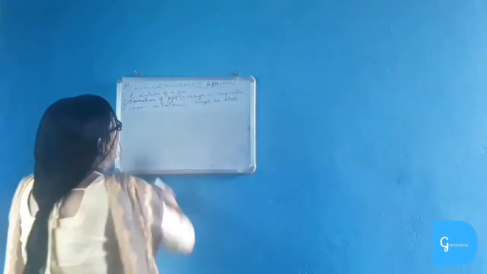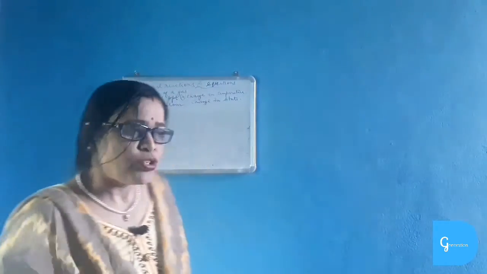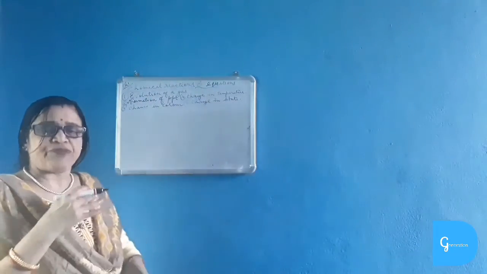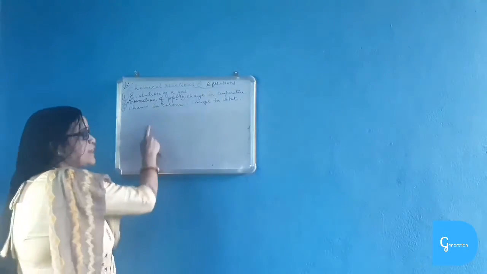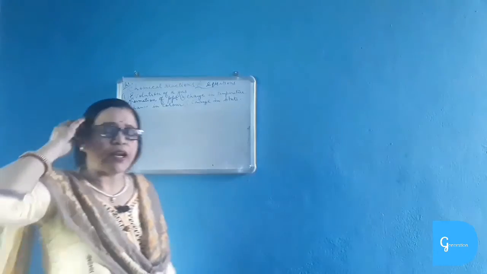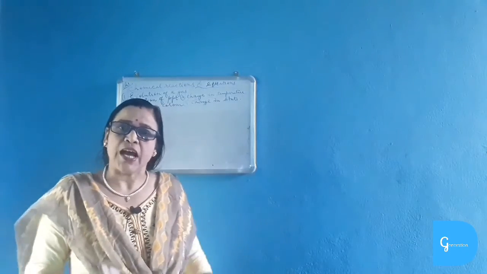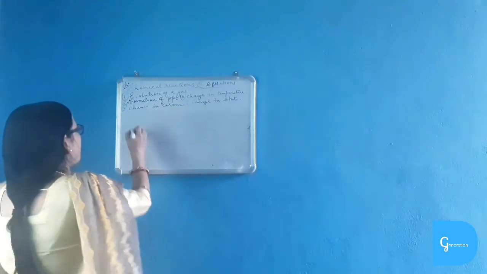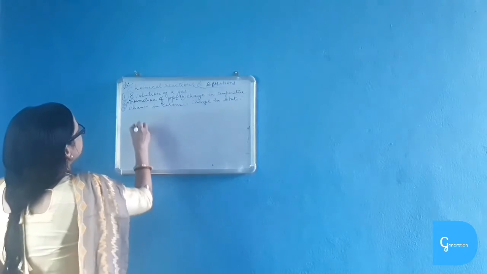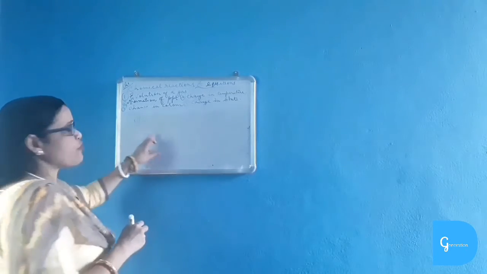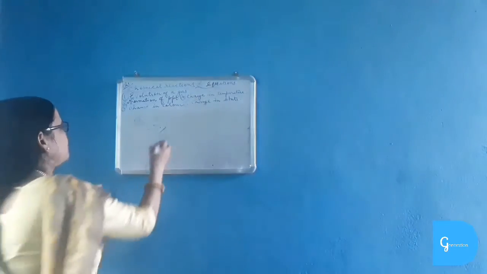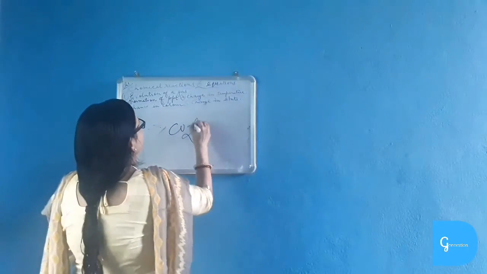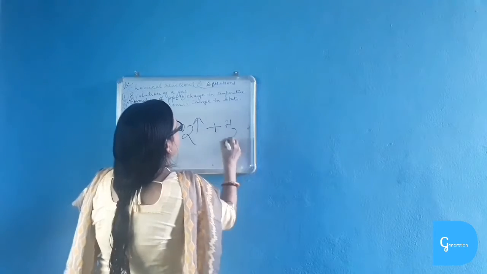Okay, now change in state. Change in state means changing from liquid to solid, solid to gas in this way. When we burn a candle, what happens? When we burn a candle, then carbon dioxide gas and water is evolved. This candle is solid in state. This burning of a candle is indicated by evolution of carbon dioxide gas and water.